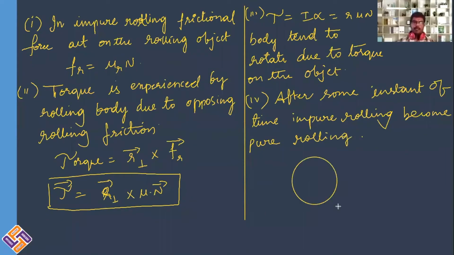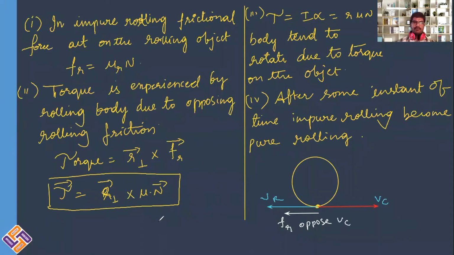Now, any rolling body, if you are considering this as a rolling body, at this point of contact, there will be one velocity acting right side, and one velocity acting left side. This is VR and this is VC. And obviously, if VC is greater than VR, then there will be a frictional force acting in this direction, that is Fr opposing VC.